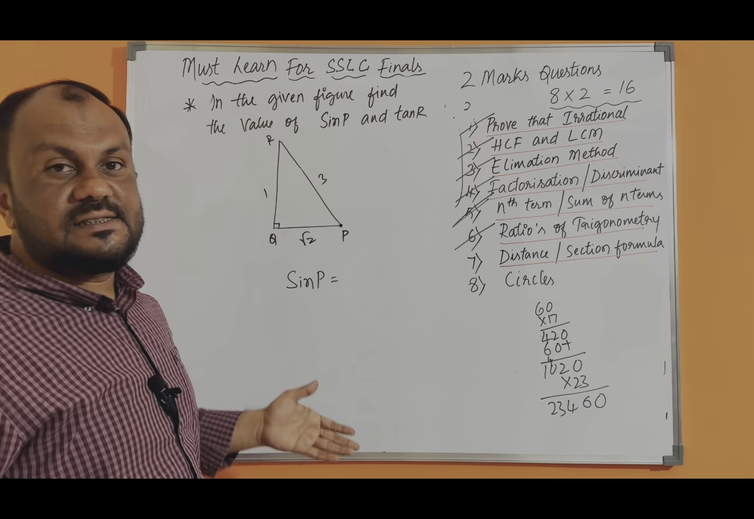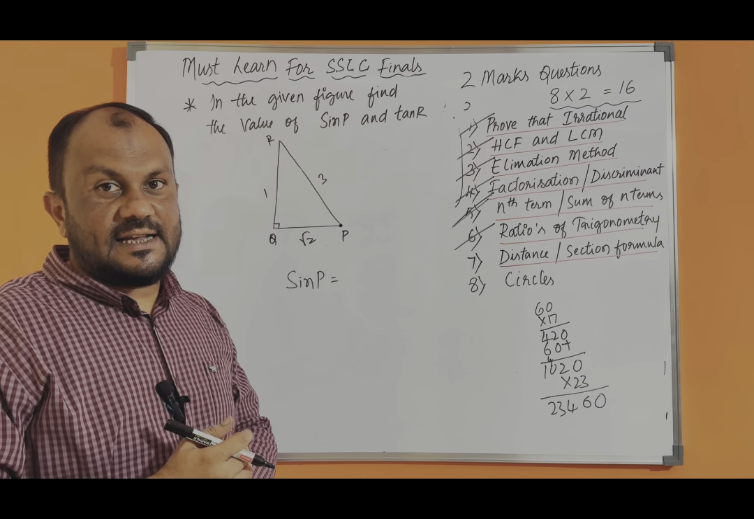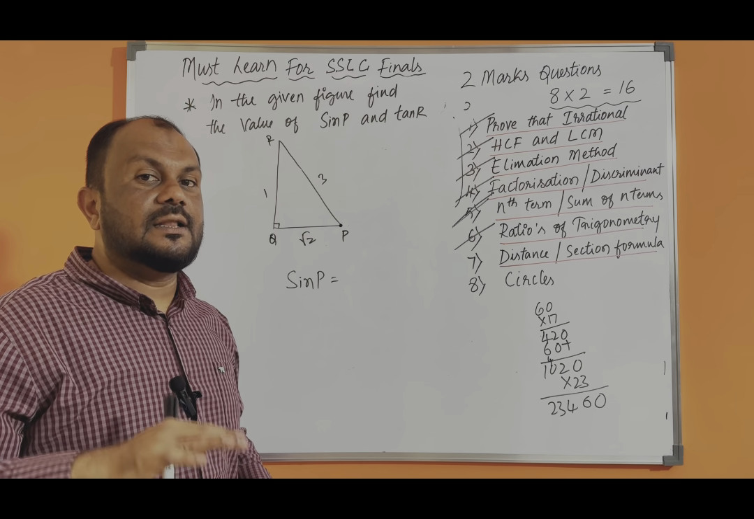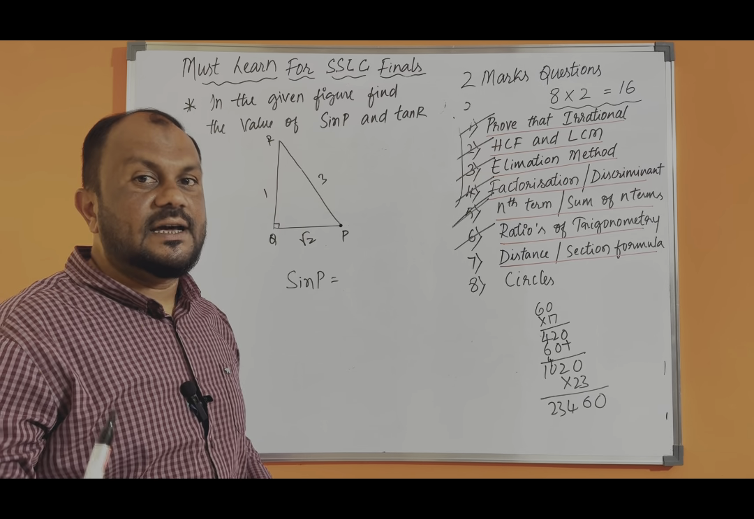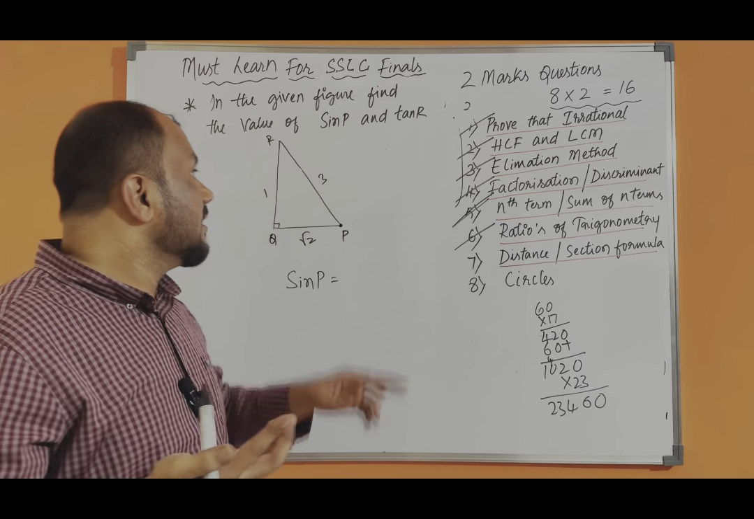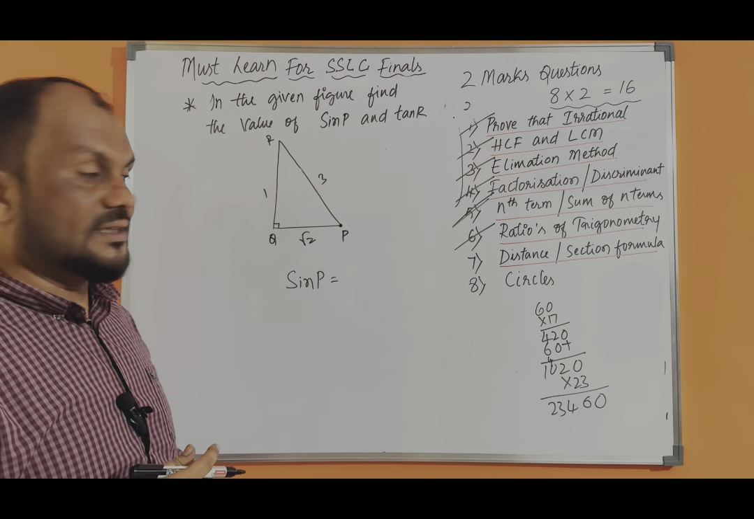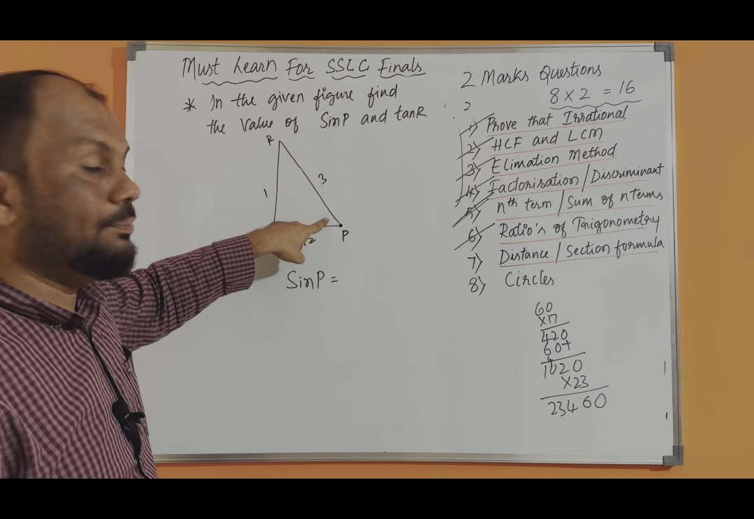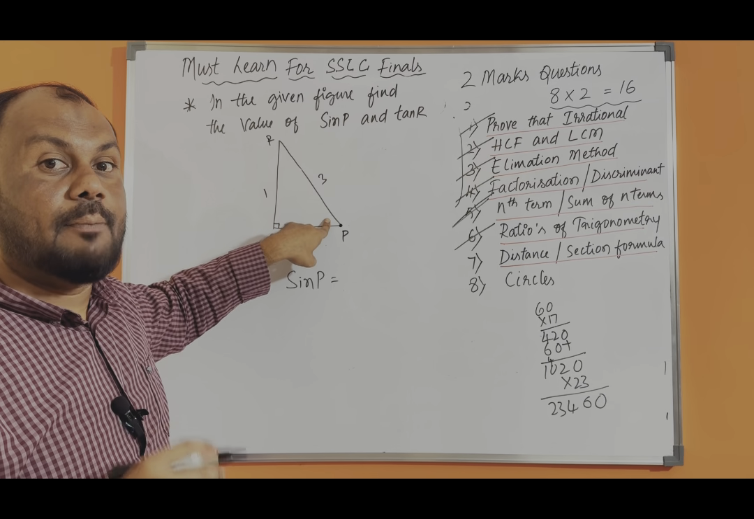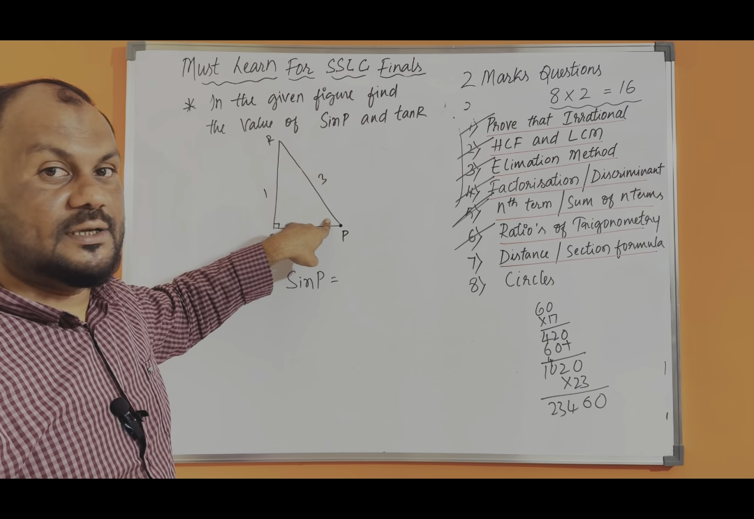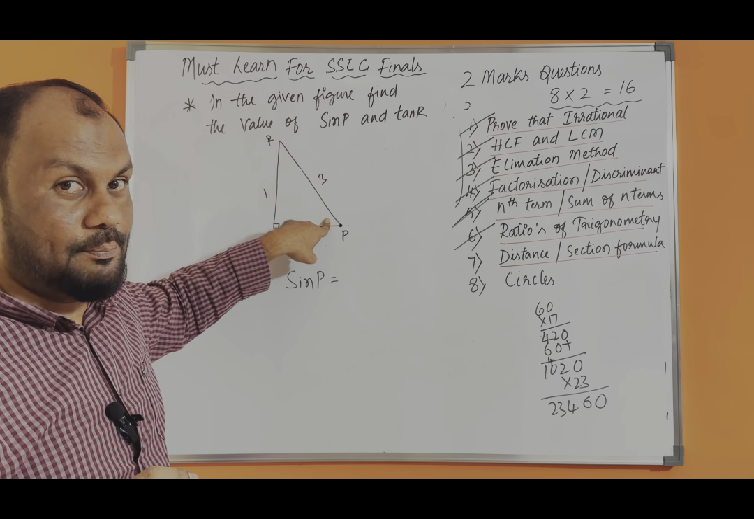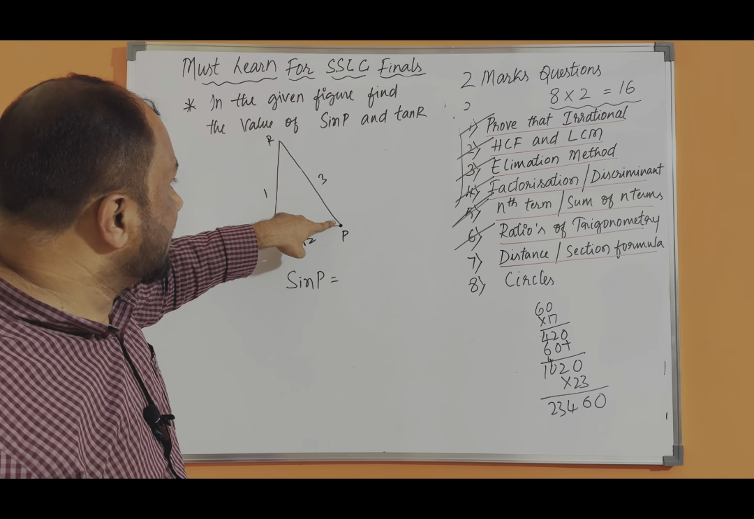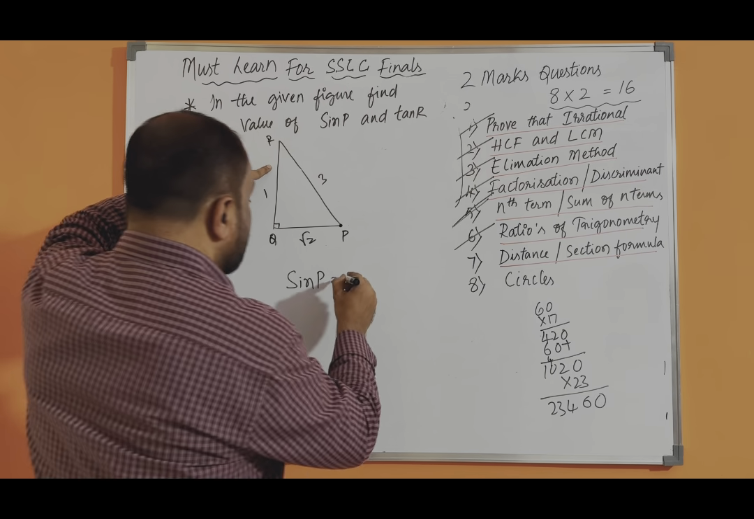And the biggest side, the longest side of a right angle triangle, is the hypotenuse. Hypotenuse will not change. According to the reference angle, your opposite and adjacent may change, but not the hypotenuse. Sin P, P is your reference angle. What do you want? Sin P. What is the ratio for sine? Opposite by hypotenuse. That is sine. So you are on P. What is opposite to you? QR.